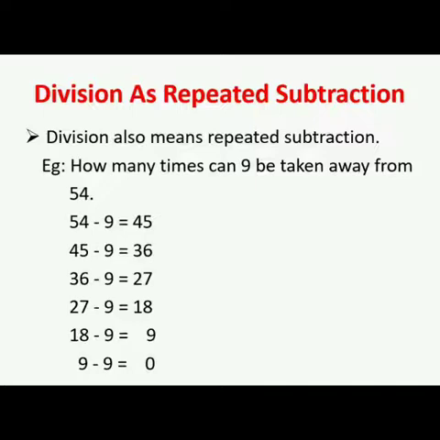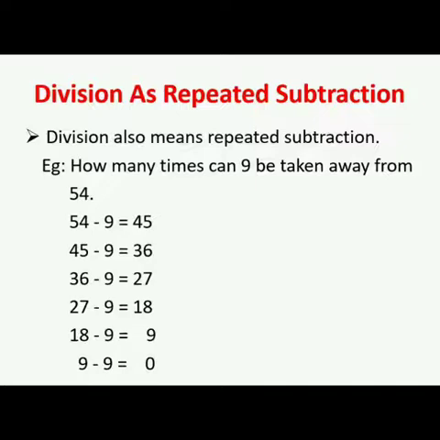We subtract our divisor first from our dividend, and whatever answer we get, we subtract our divisor again and again from the answer we receive till we get the answer 0. Let's see one example. How many times can 9 be taken away from 54? Here we have to find out from 54 how many times we can subtract 9. We have to do this till we get the answer 0.